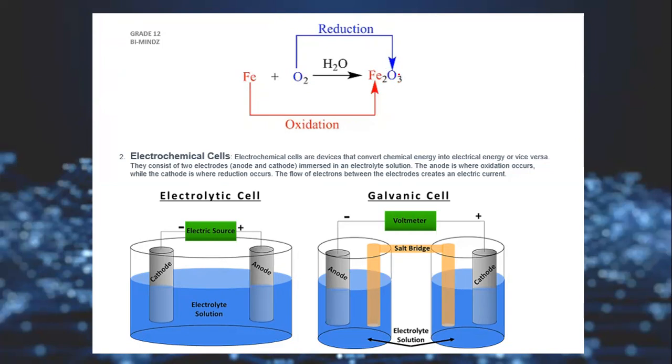Okay, now this is what is happening when you have a look at this reaction. What happened with Fe? We are focusing on Fe. We say its oxidation number has increased. The oxidation number of Fe from grade 11, you're supposed to know these things. Remember, there are certain rules that we assign for the oxidation numbers. So now you're in grade 12, that means we're just going to assign these oxidation numbers without going through the rules because we know them.